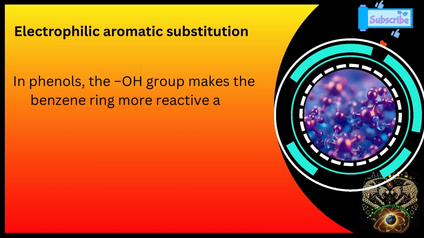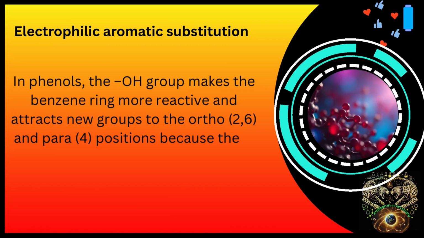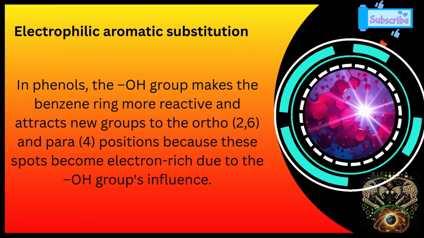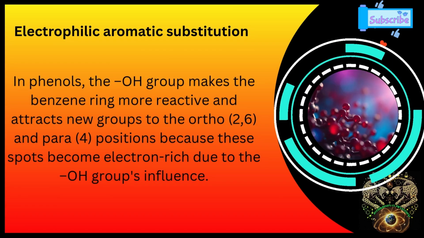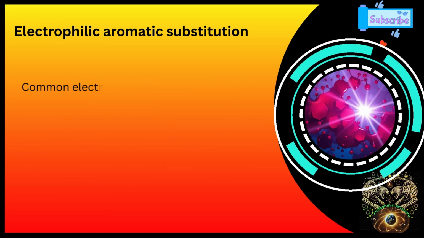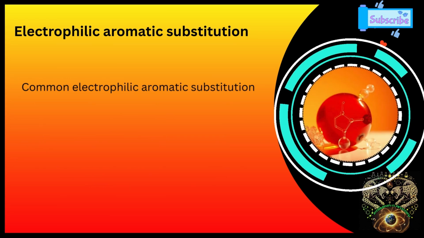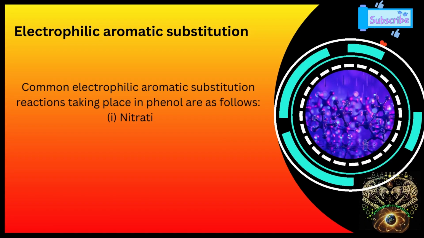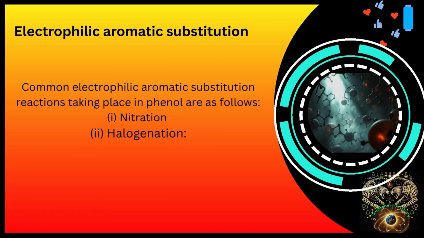Now let's see some reactions which are only shown by phenols. First is electrophilic aromatic substitution in phenols. In phenols, the hydroxyl group makes the benzene ring more reactive and attracts new groups to the ortho and para positions because these spots become electron rich due to the hydroxyl group's influence. Common electrophilic aromatic substitution reactions taking place in phenols are as follows. First is nitration and second is halogenation.